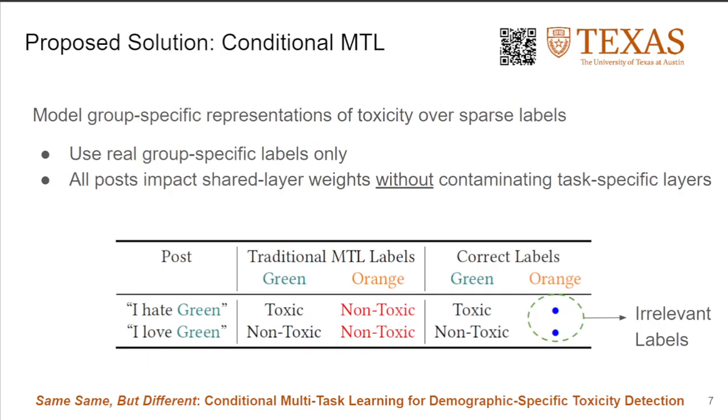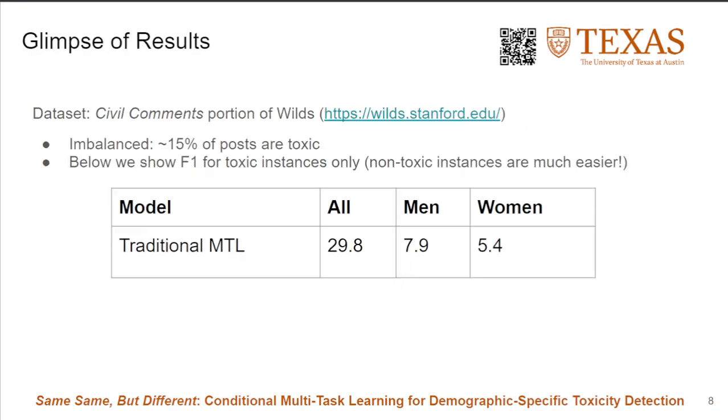Our conditional MTL approach is capable of learning group-specific representations of toxic language over sparse labels. We introduce a task-specific, conditional representation of labels and avoid labeling instances which do not belong to a particular group. This updated labeling schema, combined with a novel conditional loss function, allows for model training without contamination.